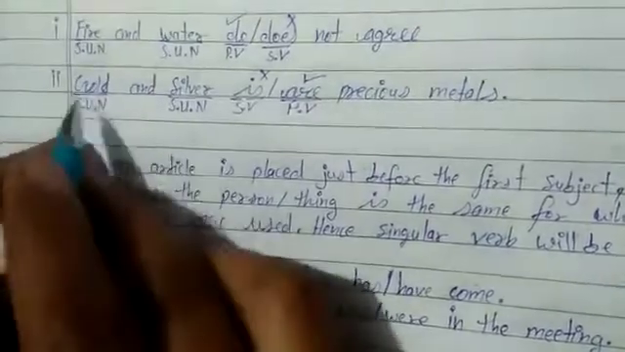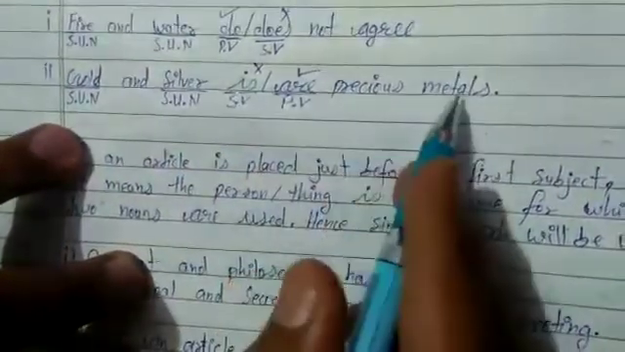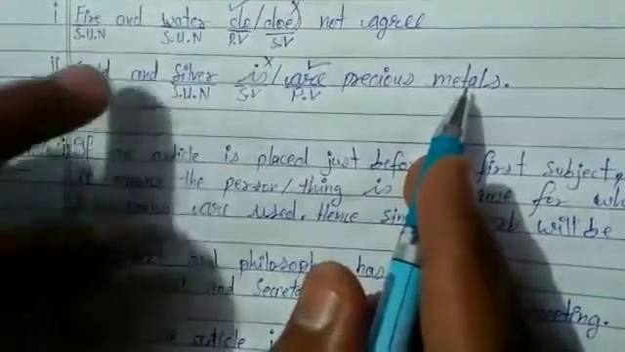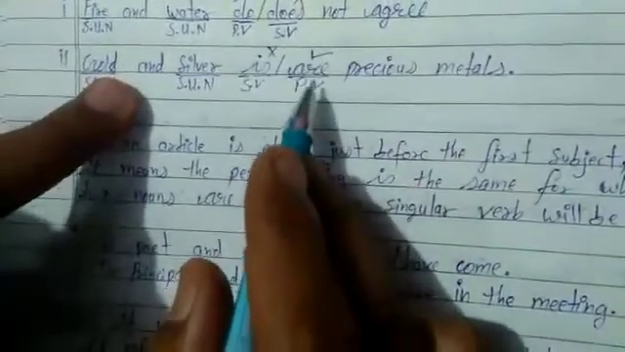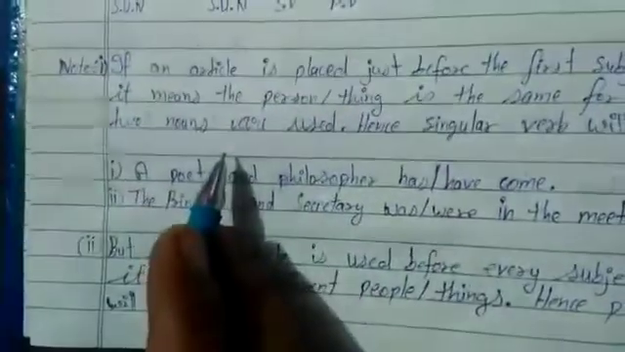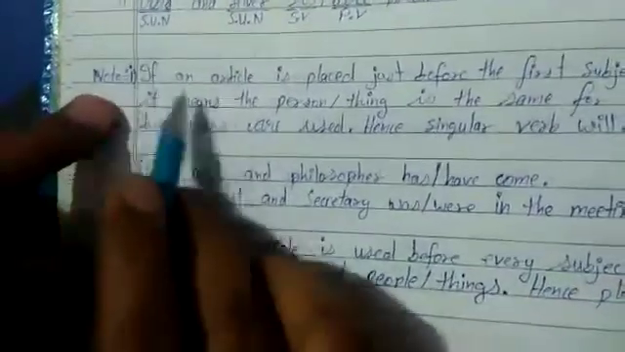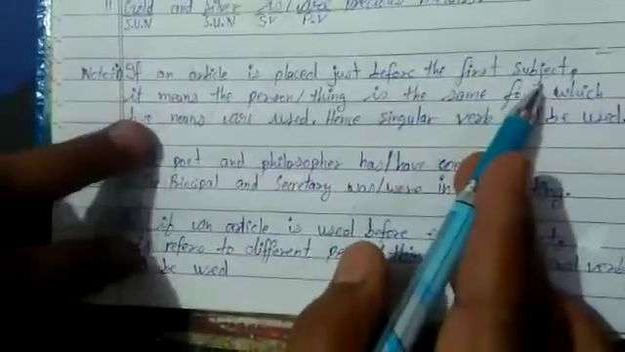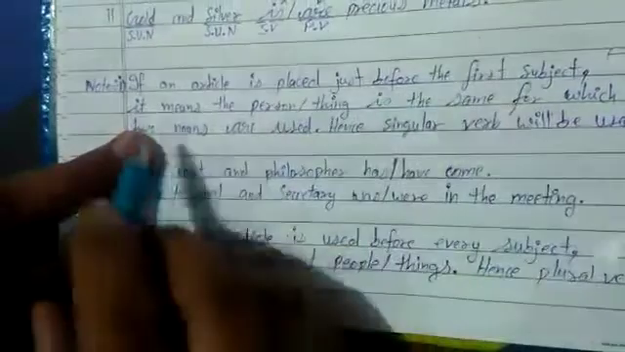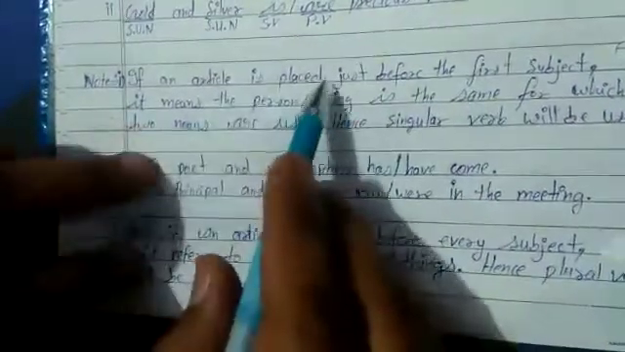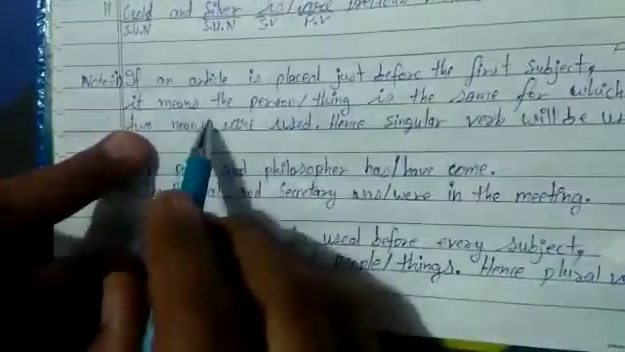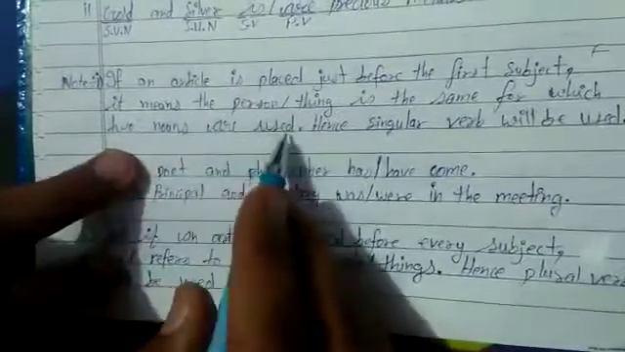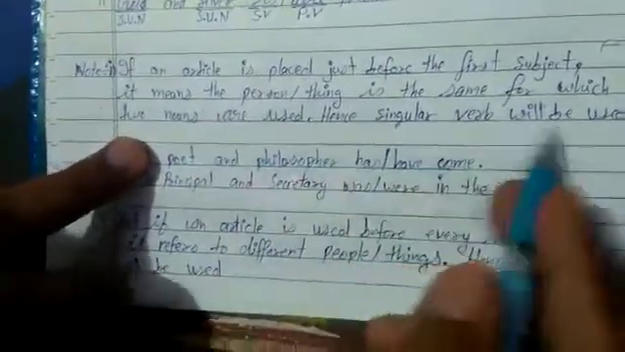So dear students, gold and silver are precious metals. What we find here is that when we use singular uncountable nouns joined by and, we use a plural verb. Now see the next note: if an article is placed just before the first subject, again we have two subjects joined by and. It means the person or thing is the same for which two nouns are used. Hence, a singular verb will be used.